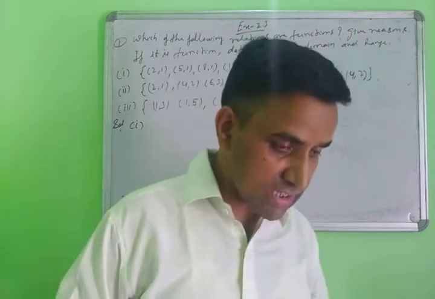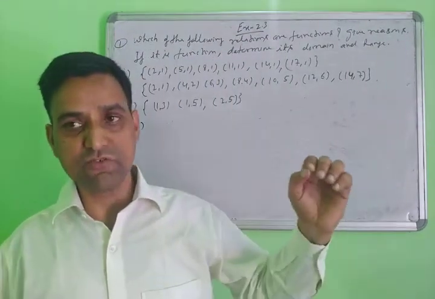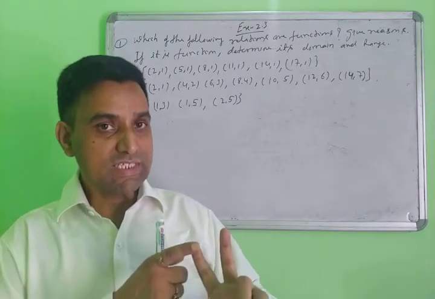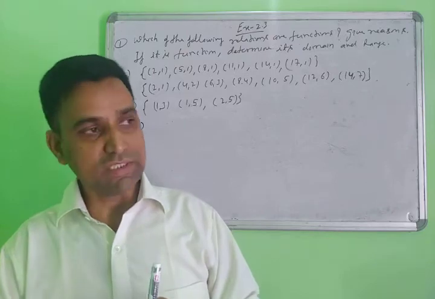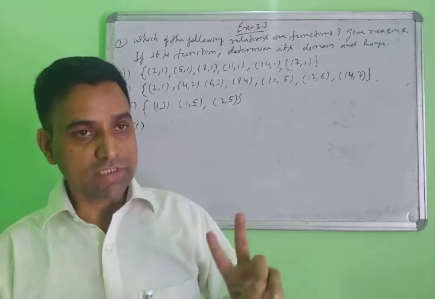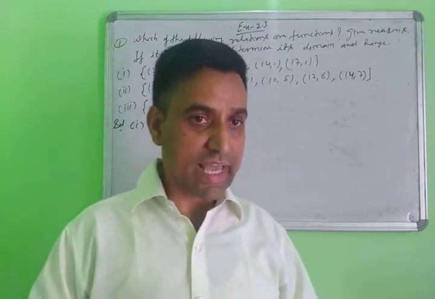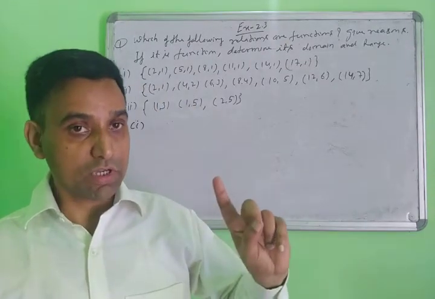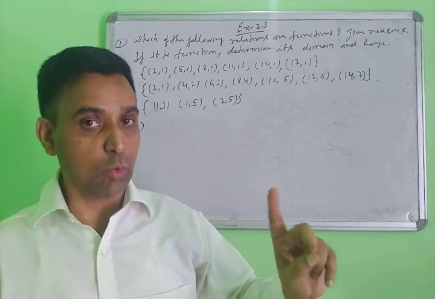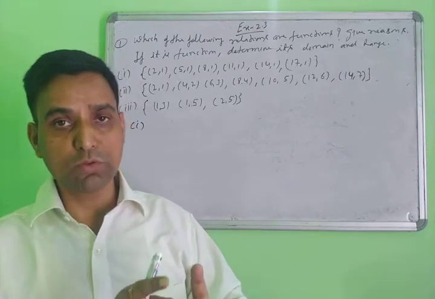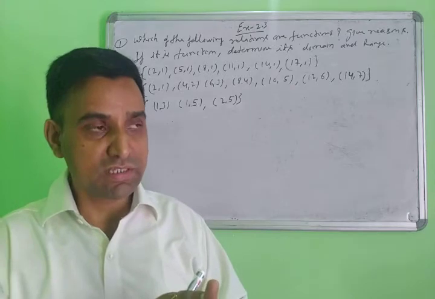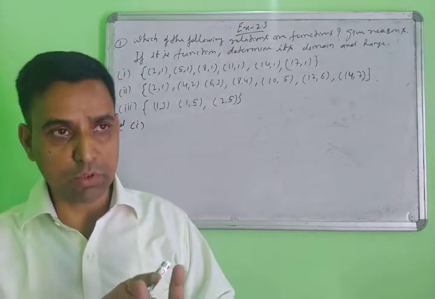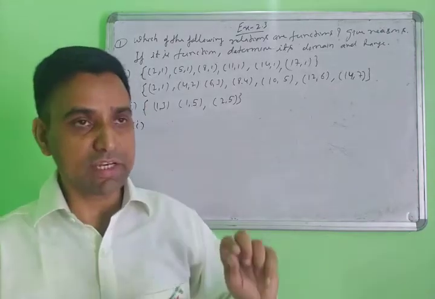First, how to check whether the given relation is a function or not. You will check only the ordered pairs. Check every ordered pair: is the first element the same or not? I am talking about only the first element, meaning the domain elements. I am not talking about the second element, which is the codomain and range element. I am talking about only the first element, the domain element.